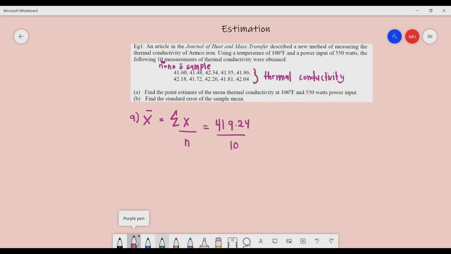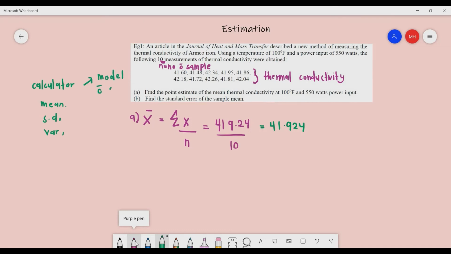But I want you to be familiar with how to use the calculator to get the mean, standard deviation and variance, because the calculator has a function that gives them automatically. You just input all 10 data, and it will give you the value directly, so no need to calculate manually. It gives you 41.924.